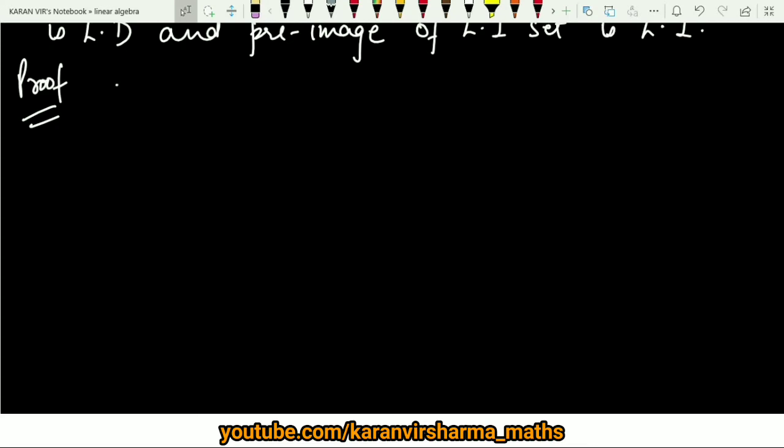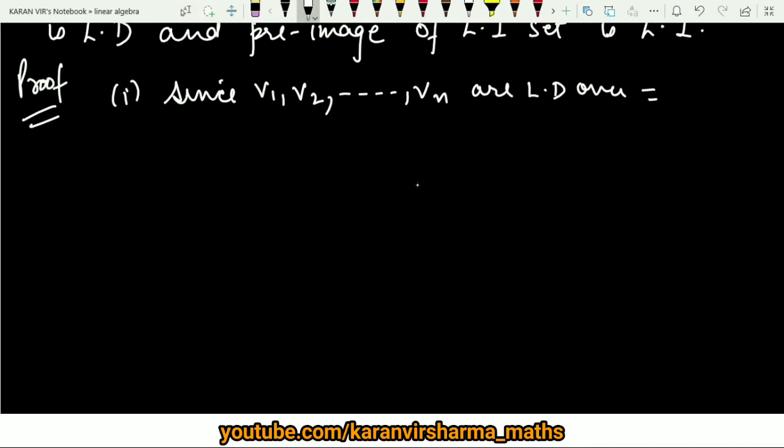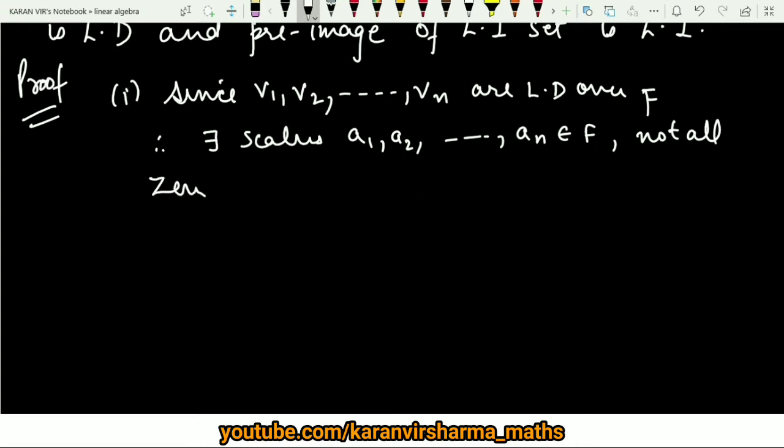In the first part we are given that v1, v2 and so on to vn are linearly dependent over the field F. So by the definition of linearly dependent, there exist scalars, of course coming from the field, let them be a1, a2 and so on to an belonging to the field, not all zeros, such that their linear combination is 0, that is a1 v1 plus a2 v2 and so on plus an vn is equal to 0.